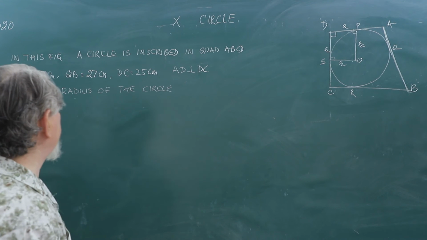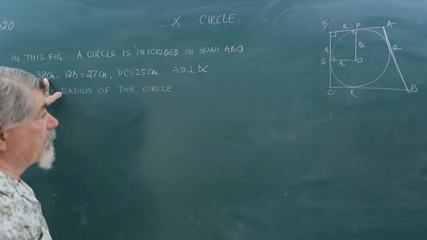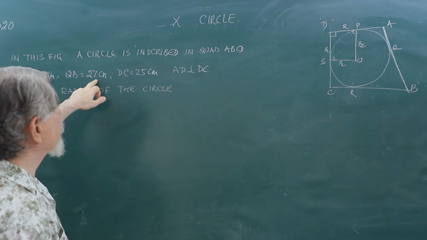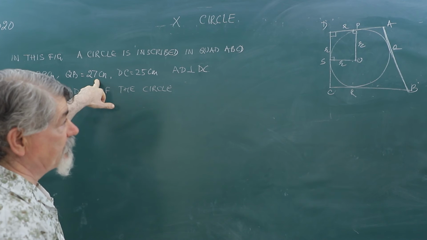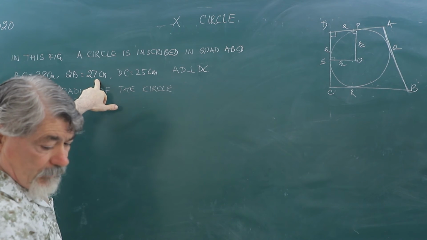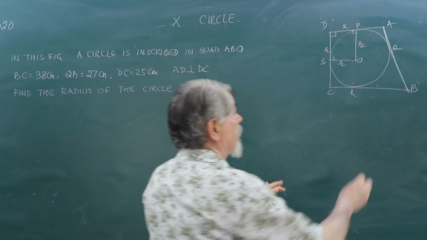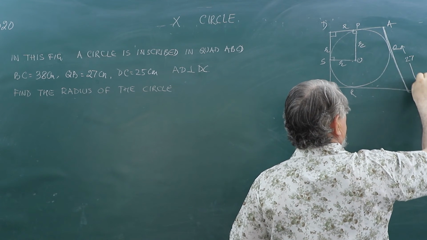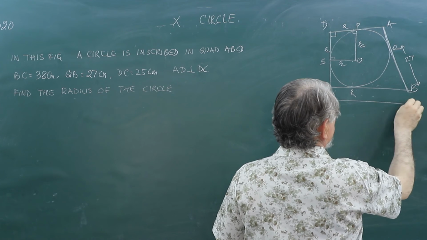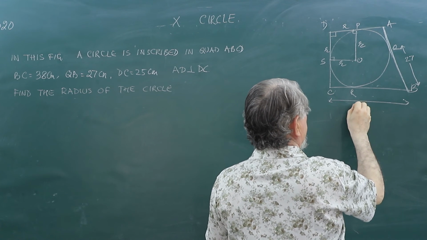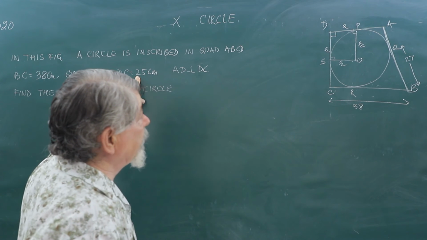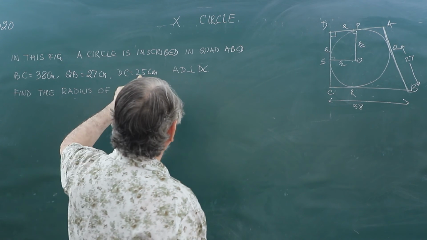The other thing which is given is BC is 38 centimeters. The complete length BC is 38 centimeters. QB is 27 centimeters, the length from here to here is 27. And DC is 25.